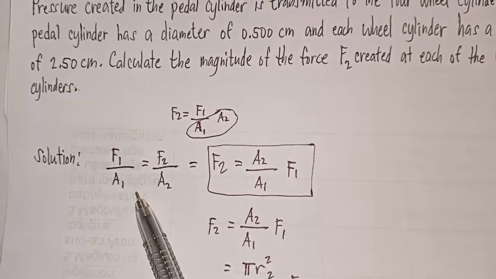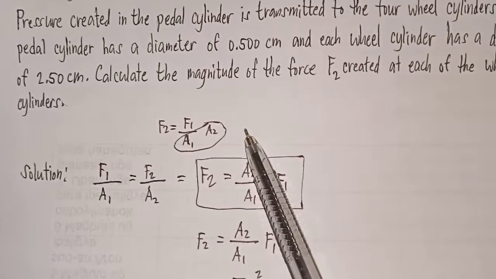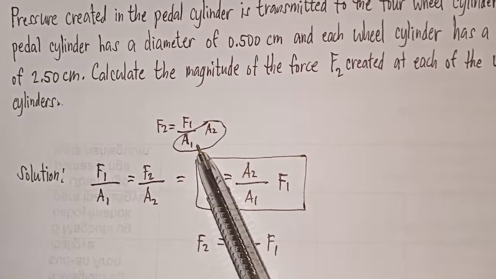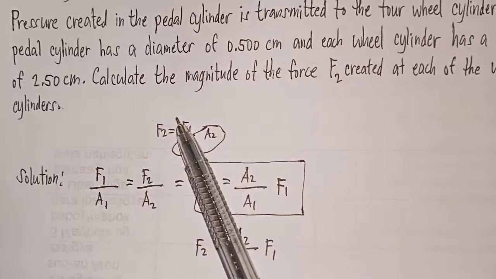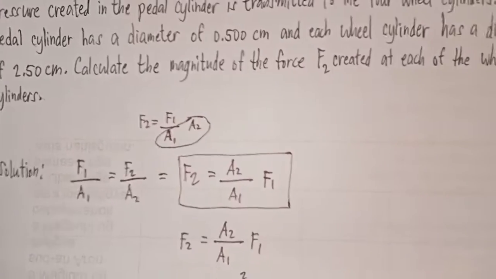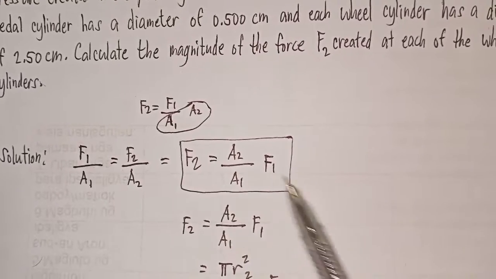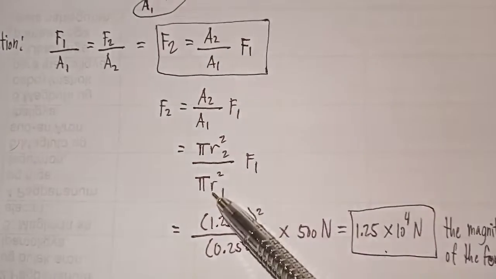So it cancels. And then the cross-sectional areas are A1 and A2. So we combine them, at the same time, since they have the same variables. So this is our final formula. Then substitute the known values.